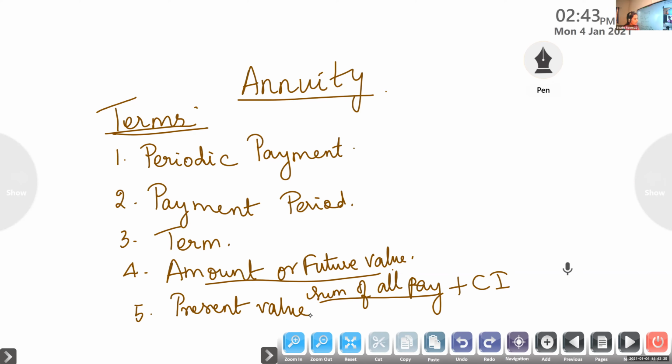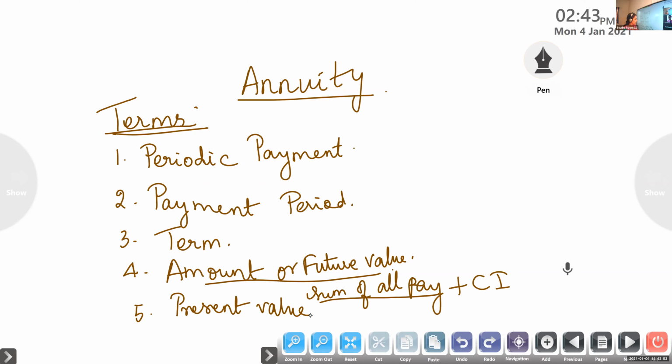Write down: the amount or future value of an annuity is the sum of all payments made and the compound interest earned on these payments at the end of the term.